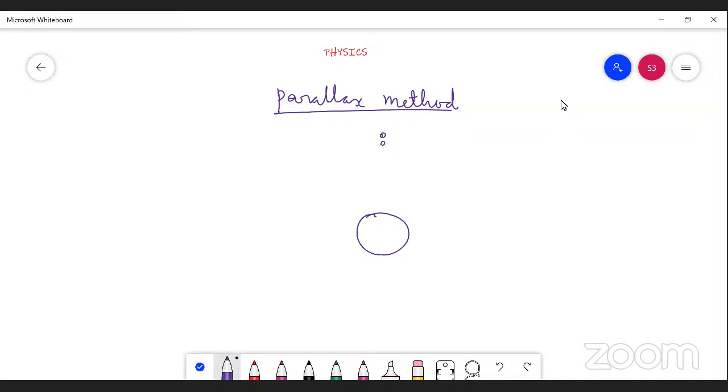Let us say this is object O. In the first case, you should close your right eye and see this object through the left eye. This is the first case.